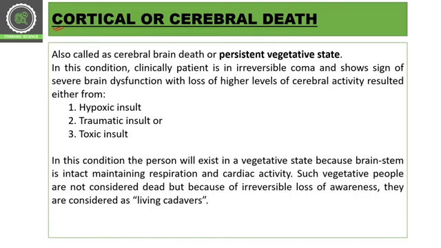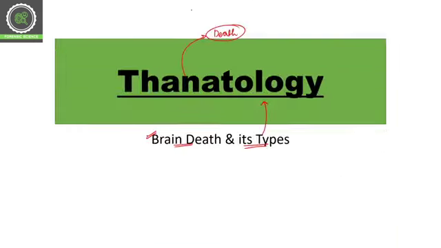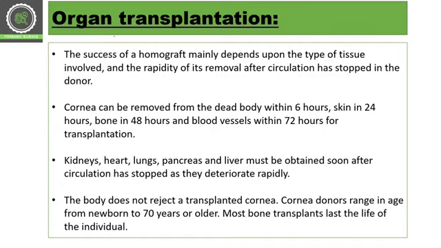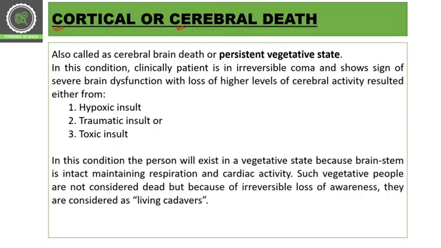The first one is cortical or cerebral death. We all know that the cerebral cortex is situated in the front part. If this cortical area of the brain is not working properly, we can say that this type of death is cerebral or cortical brain death. It is also known as persistent vegetative state. In this condition, the patient is in irreversible coma and shows signs of severe brain dysfunction.